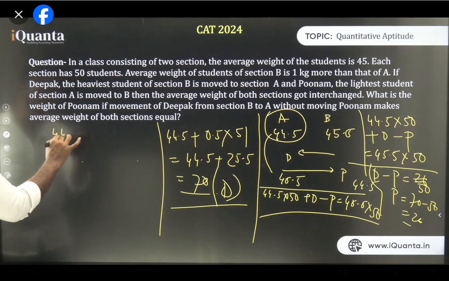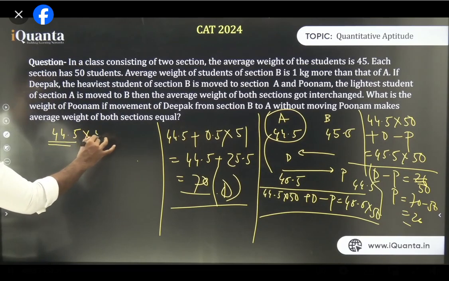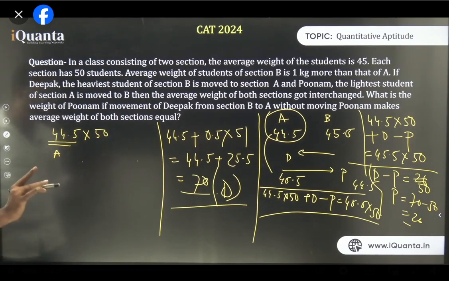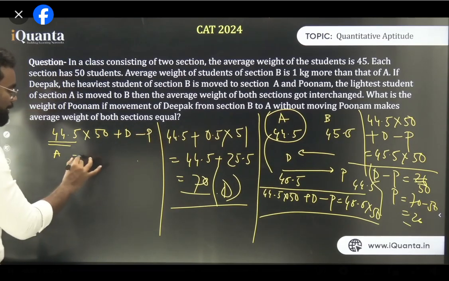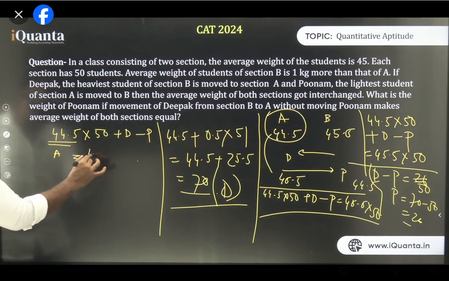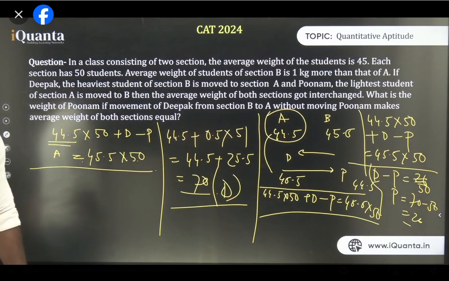So 44.5 was A's average, right? So A's average is 44.5. So what is A's total weight? Into 50. That is A's total weight. Clear? Now who came? Deepak has come into this section and Poonam left. Now what is the average of section A? It has changed with B. So now the average is 45.5. So what is the total? Into 50. This is the step. Am I clear?